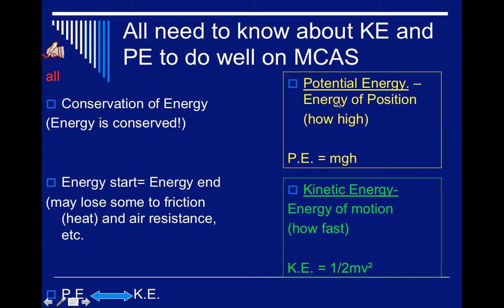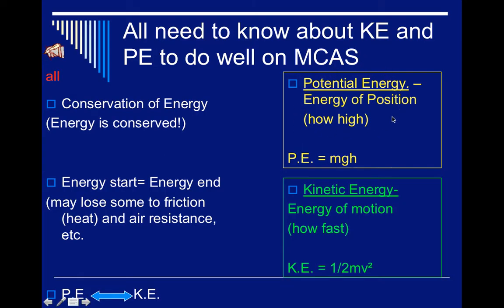Potential energy is the energy of position, and particularly the MCAS cares about what we call gravitational potential energy, which is the energy basically of how high something is. As you lift something up, you give it more potential energy, and you could try that. You could lift a book or a notebook and then drop it, and you'll notice the higher you lift it, when you let go, the louder the sound it makes when it hits the ground. That's because you stored up more potential energy.